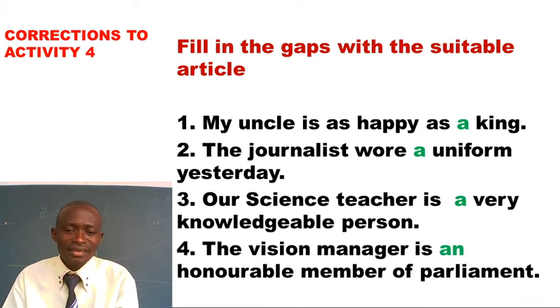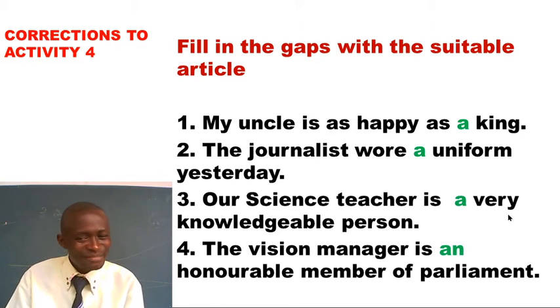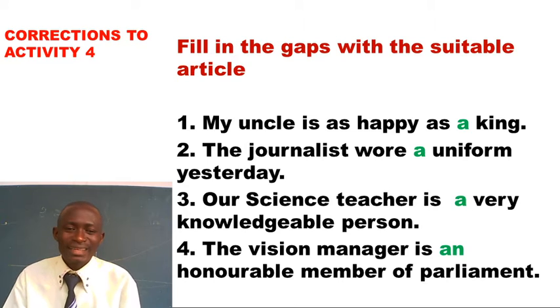Number 4 says, the vision manager is an honorable member of parliament. Yes, this takes article an, reason being, the next word begins in a vowel sound. Ignore the letter because we have it as honorable. Honorable. That is the sound O. And so it takes article an. I believe that you did well in that number.